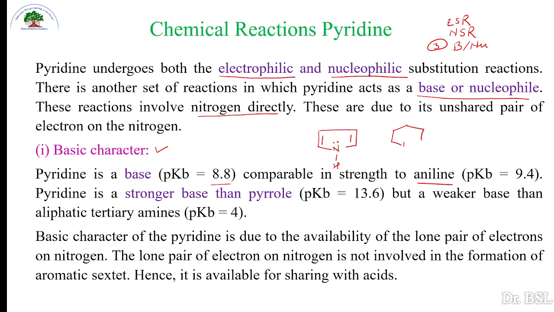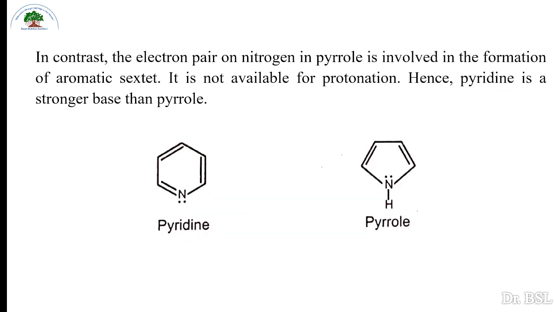The lone pair on nitrogen in case of pyridine is not involved in aromaticity. So the lone pair of electrons is not involved in formation of the aromatic sextet. That means it is free, or this lone pair is readily available for sharing with acid, and this is the reason why pyridine acts as a stronger base when compared with pyrrole.